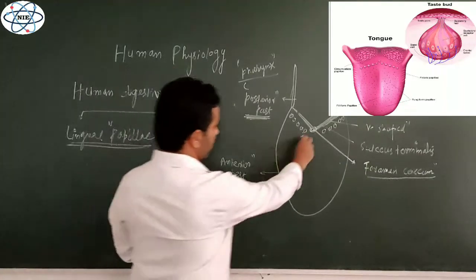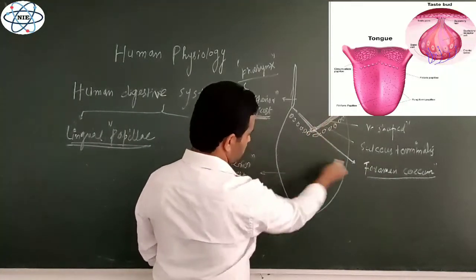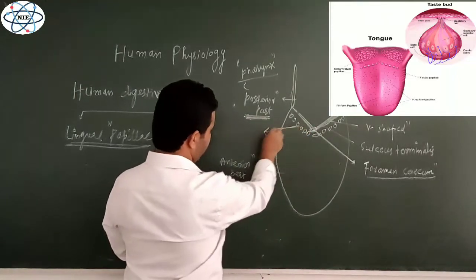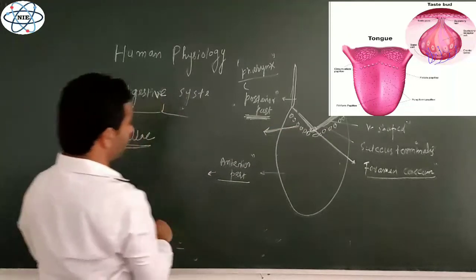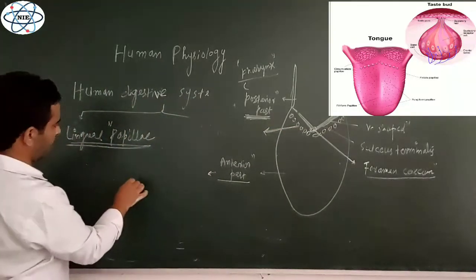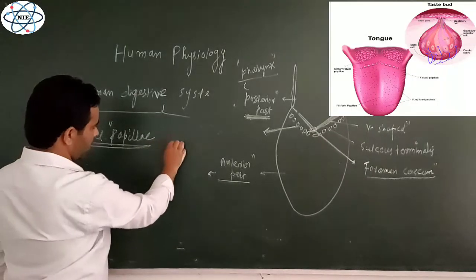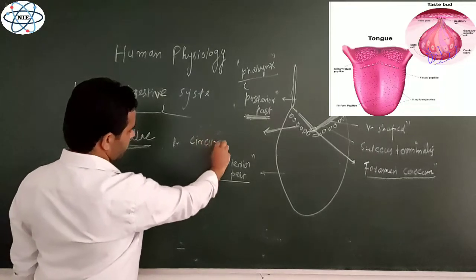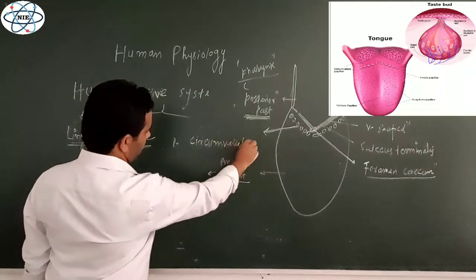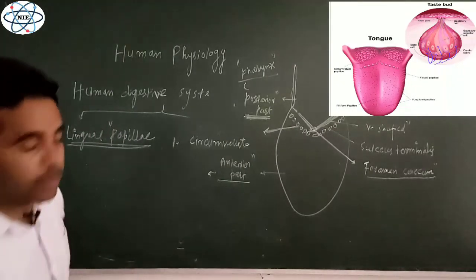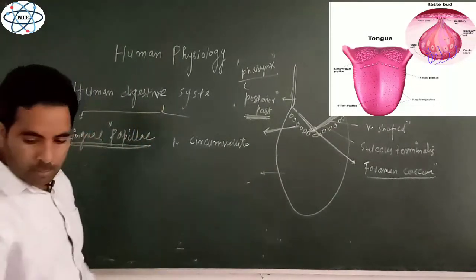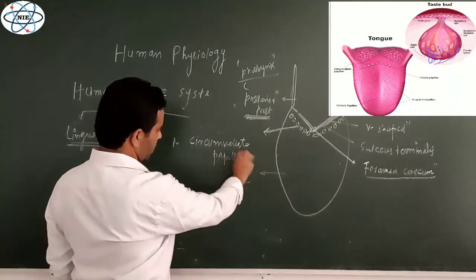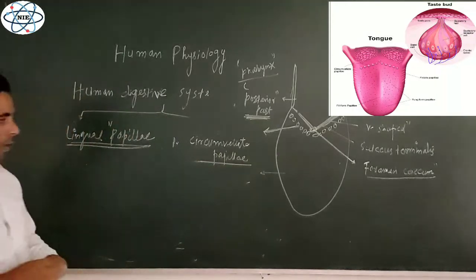For example, if we see here at the posterior region of the tongue, just below the sulcus terminalis, there is a row of papillae, and this row of papillae is known as circumvallate papillae. The first and the largest papillae on the surface of the tongue are the circumvallate papillae. These are circular, round in shape. That is why they are called circumvallate papillae.